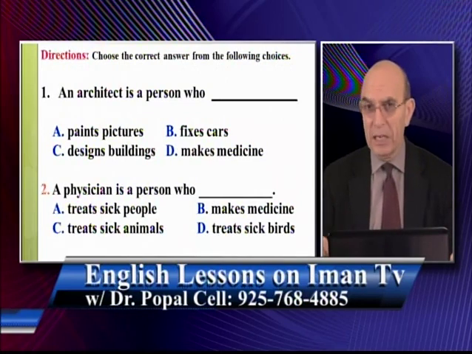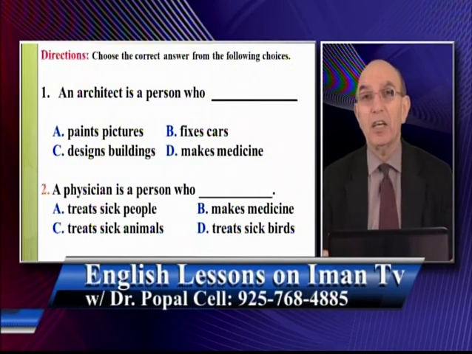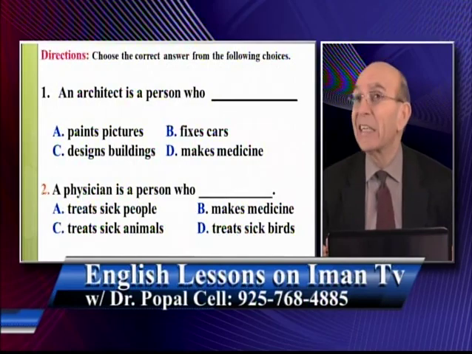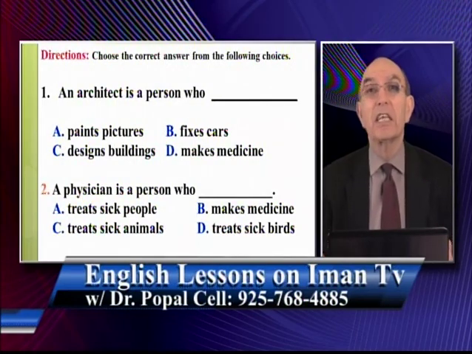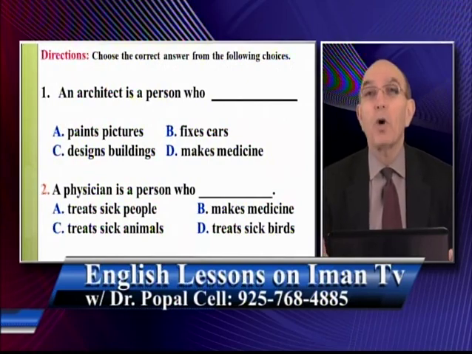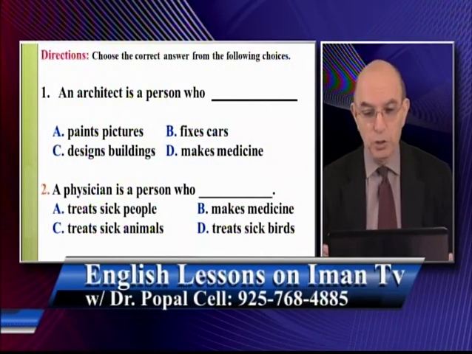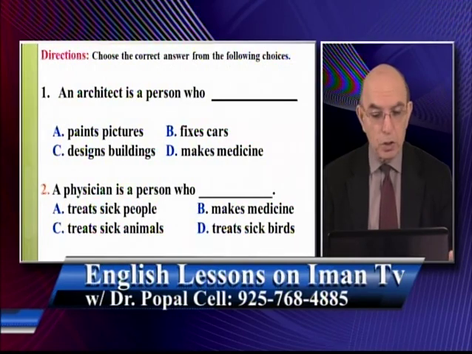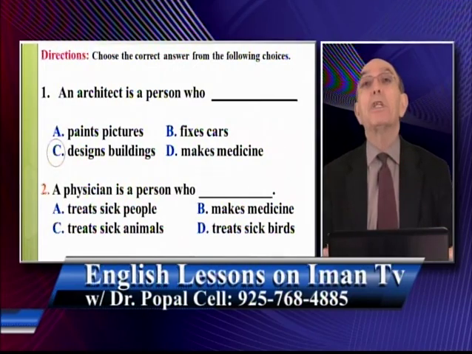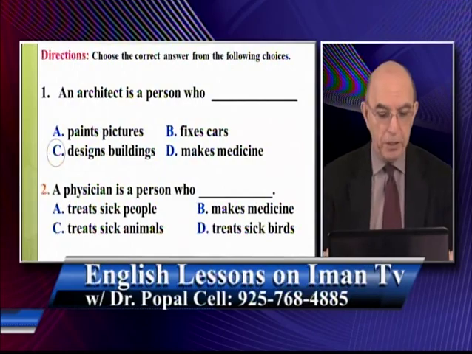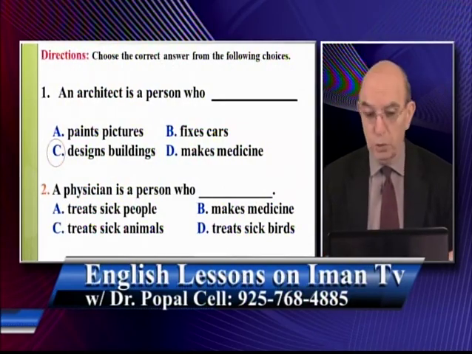A, B, C, D. What does an architect do? Remember, I showed you pictures of an architect. We went over it, so I am sure that you have the perfect answer. And that perfect answer is what? An architect is a person who designs buildings, right? He makes the blueprint of what? Buildings. Thank you.